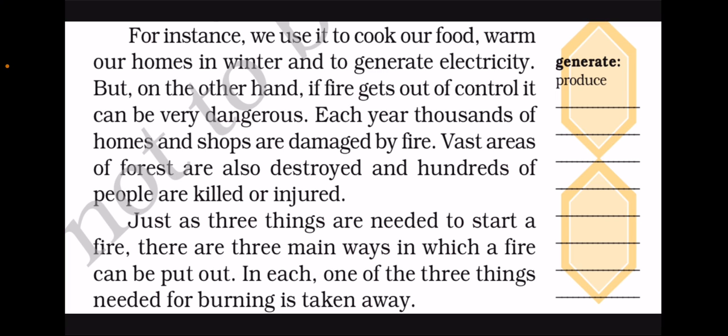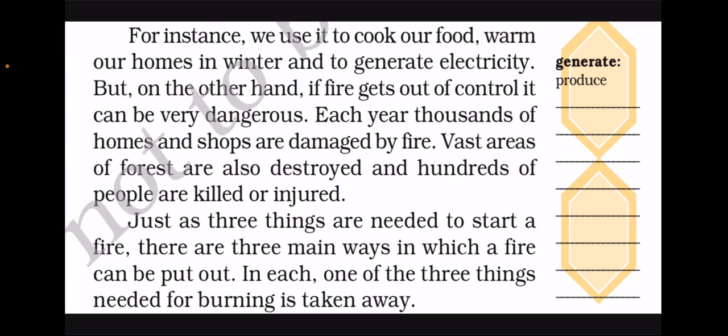But on the other hand, if fire gets out of control, it can be very dangerous. Each year, thousands of homes and shops are damaged by fire. Vast means huge, large areas of forest are also destroyed, and hundreds of people are killed or injured. You can see that in the last 2 years, there have been many wildfires in the Amazon forest and other regions, especially in the European countries, right?